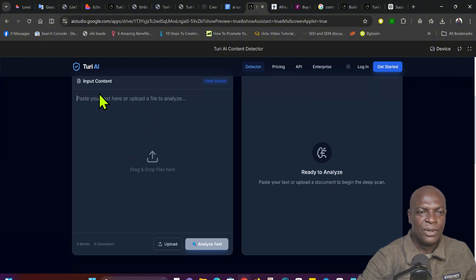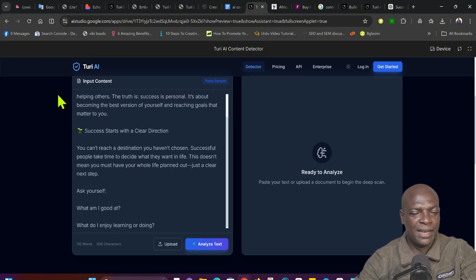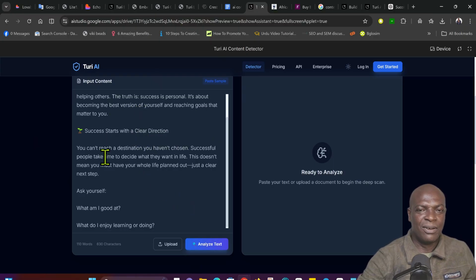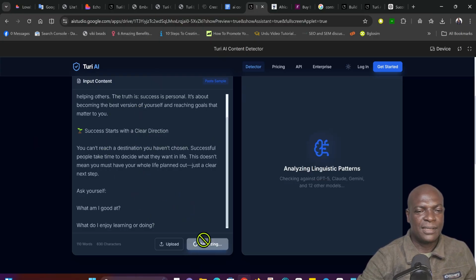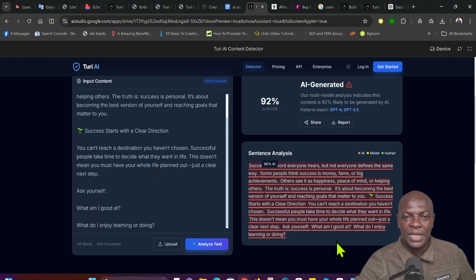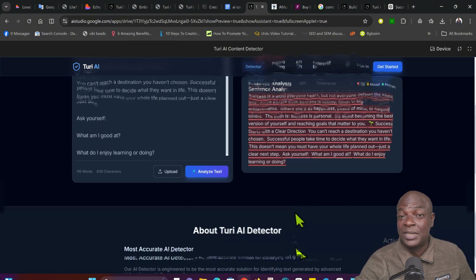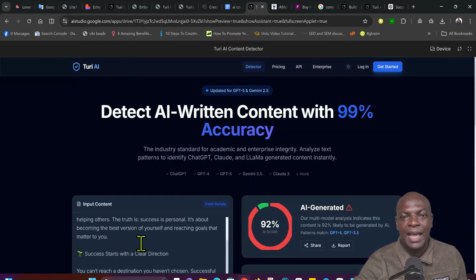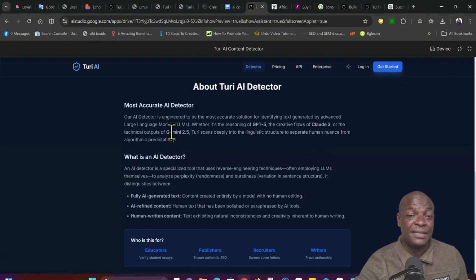So all I need to do now is click here and click here on paste on our software. You can see, once I click on analyze, it's going to detect the content. Then it will analyze it and show us the percentage of whether the content is actually made with AI and all that. You can see this is the percentage that it gets. Most times it's not 100% accurate. So that is how the software works. You can see it's very easy.